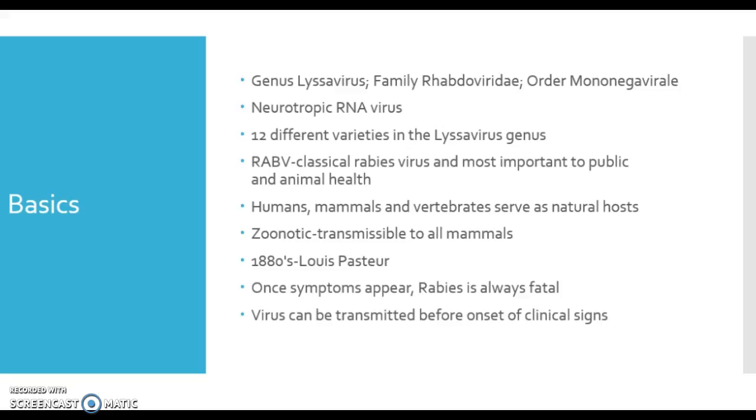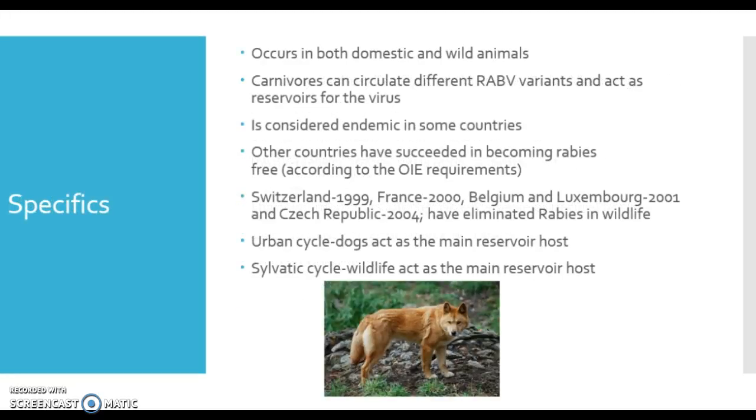The virus can be transmitted before the onset of clinical signs, as it has been shown to remain at the site of entry for some time before traveling to the brain. It occurs in both domestic and wild animals. Carnivores can circulate different variants and act as reservoirs for the virus.